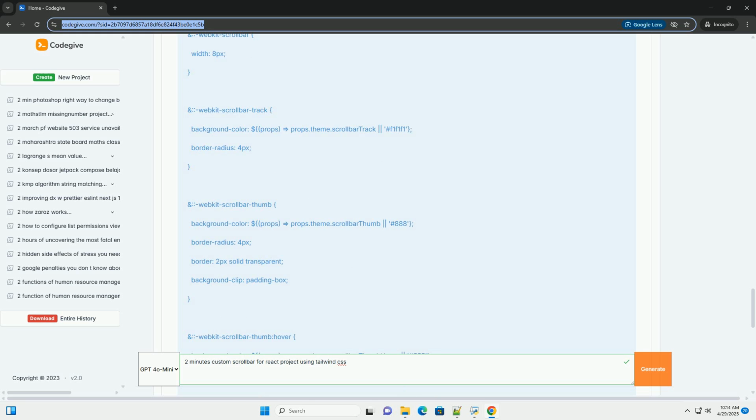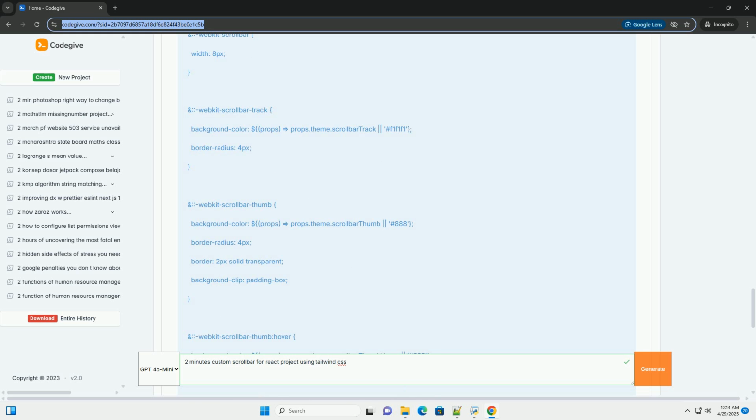Add these styles to your src/index.css, or create a scrollbar.css and import it into app.js. Explanation. Width, 8px, sets the width of the scrollbar itself. Background color, uses Tailwind's theme function to access the colors defined in your tailwind.config.js. This ensures consistency with your theme. You can directly put in hex values as well, like #f1f1f1.